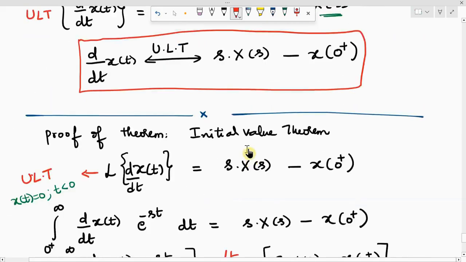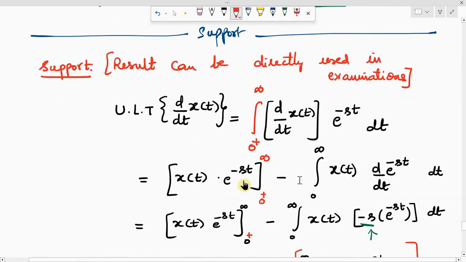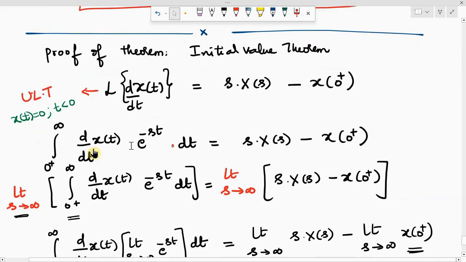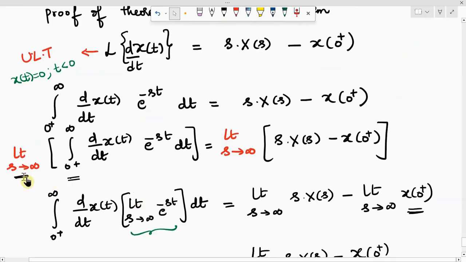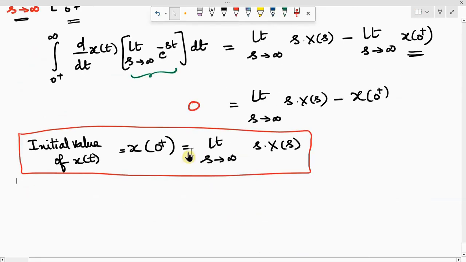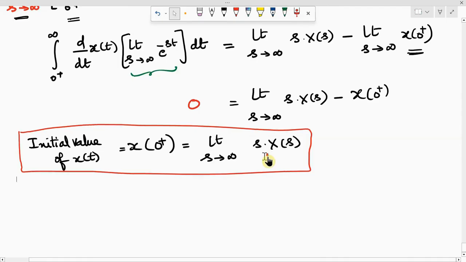Now, did you understand why I made this setup for you? Yes, sir. Okay. So this result we have used, directly substituted in the formula. Later, I have applied the limit s tends to infinity on both sides. After interchanging the order of operations, the limit is applied only on e power of minus st, which made it e power of minus infinity. That's why the left hand side becomes 0. And after simplification, the initial value of x of t can be found easily by applying the limit s tends to infinity s into X of s.